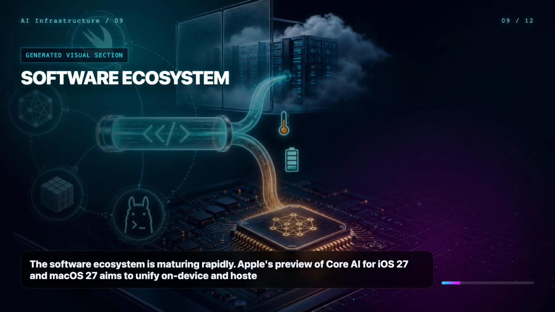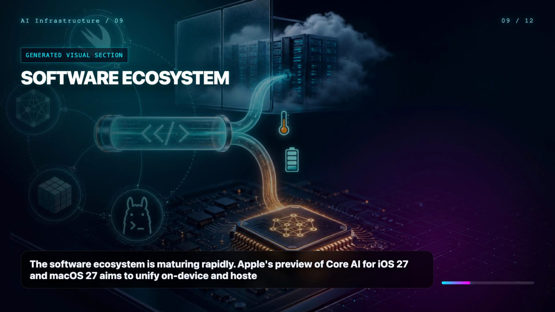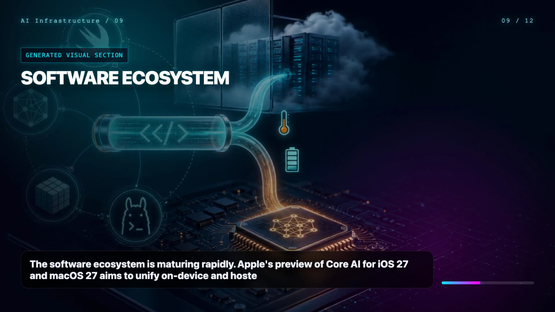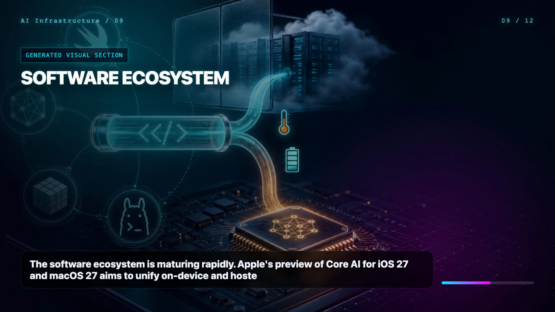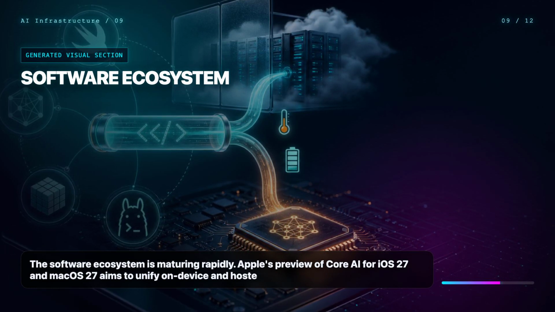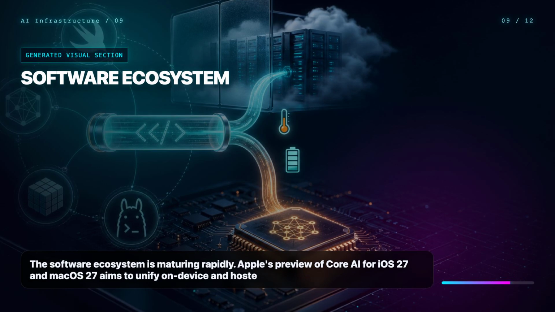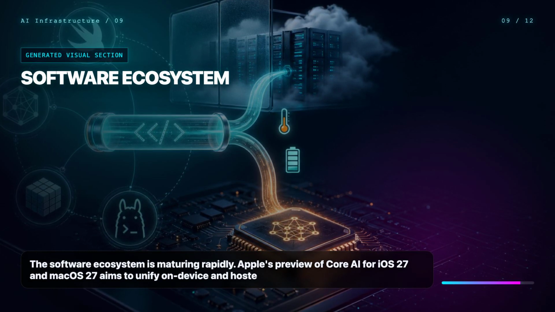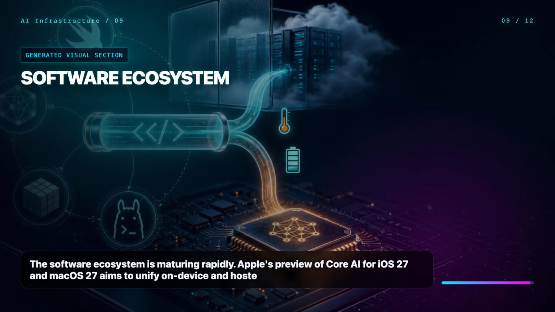The software ecosystem is maturing rapidly. Apple's preview of Core AI for iOS 27 and macOS 27 aims to unify on-device and hosted models under a single API. This means developers can write code once and let the OS decide whether to run the model locally on the NPU or hit a private cloud endpoint, depending on the device's current thermal and battery state.